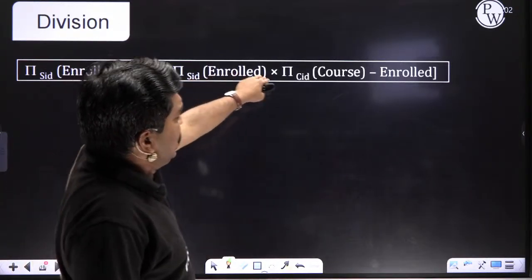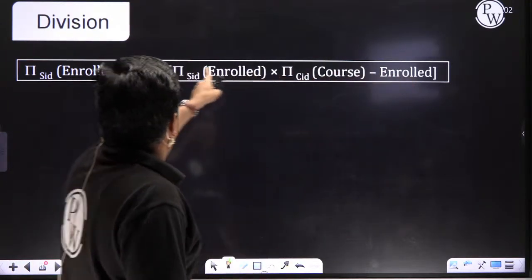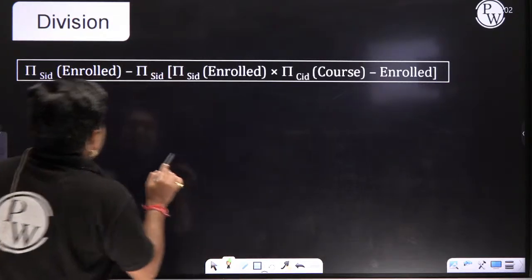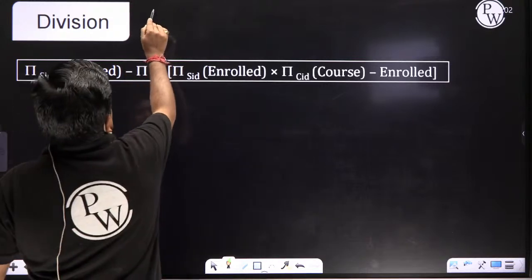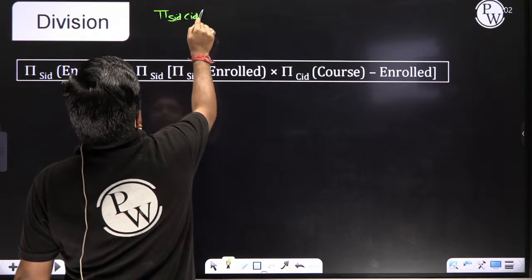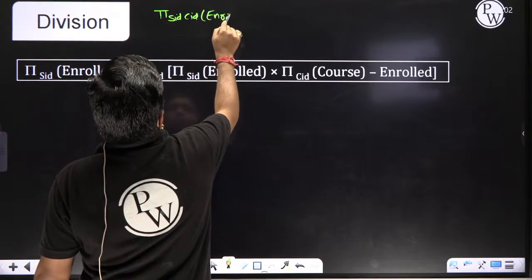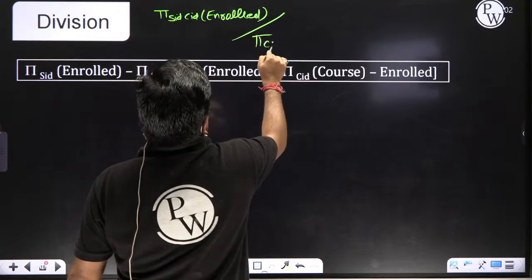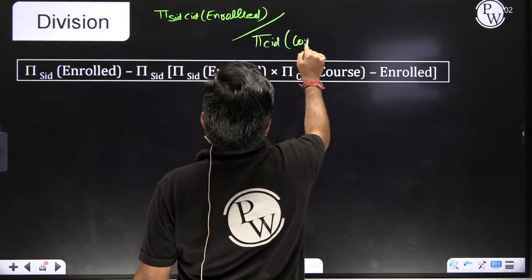So how to write? Pi SID of enroll, and CID of course, minus the enroll table. You find the SID, then pi SID of enroll. Now I make it general. This is the expansion of SID, CID from the enroll table. Jaideep, now crystal clear, beta? If not, then don't worry, again I will explain in another manner.